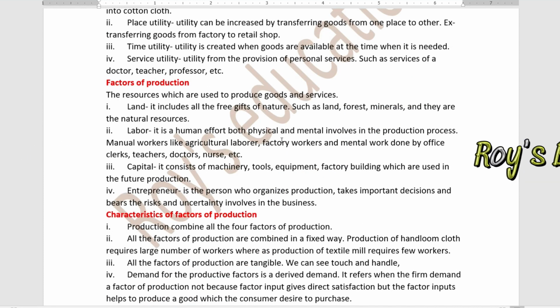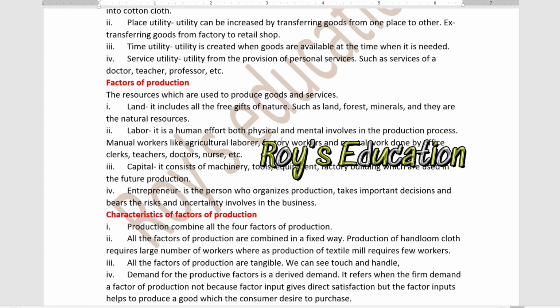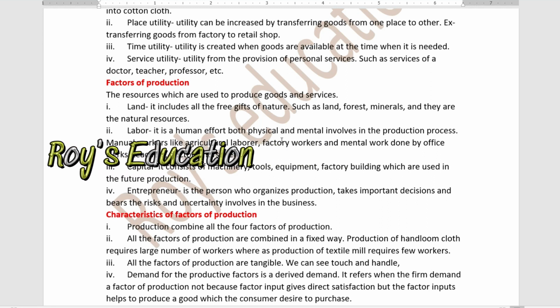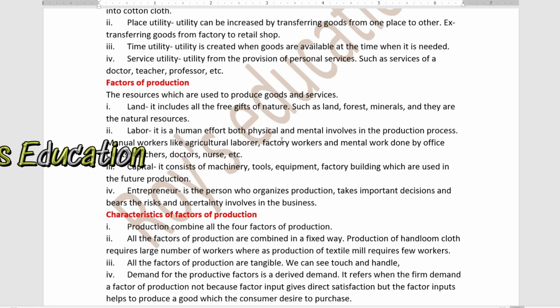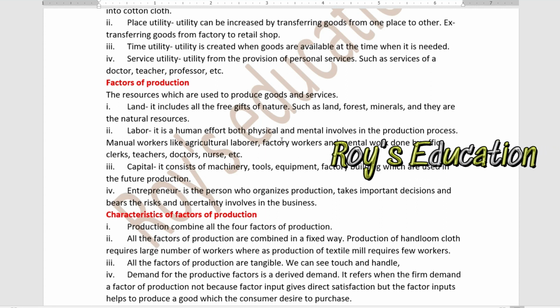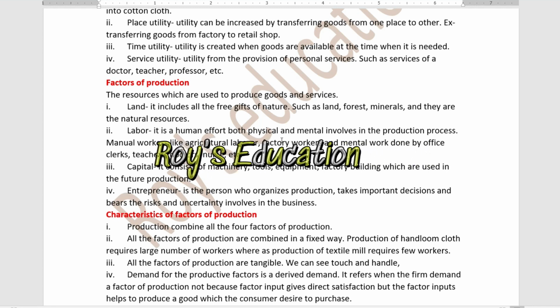Next are the factors of production. What are the factors of production? The resources which are used to produce goods and services. There are four factors of production: land, labor, capital, and entrepreneur. If any one of the factors is missing, production cannot be done. So the four factors are equally important.